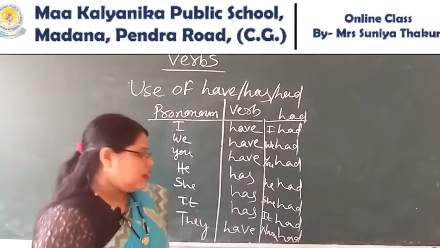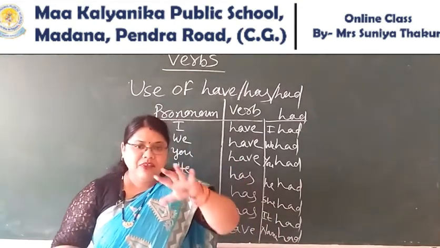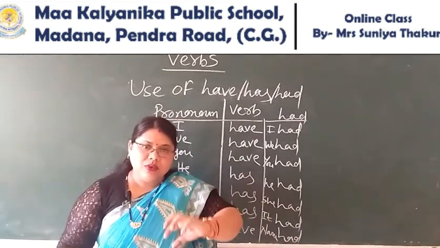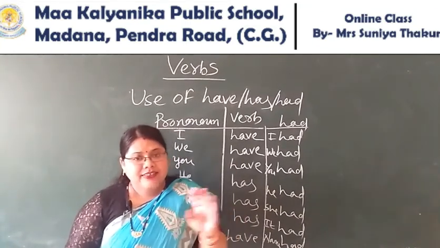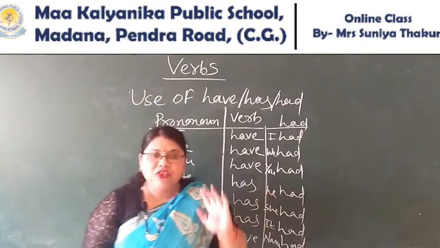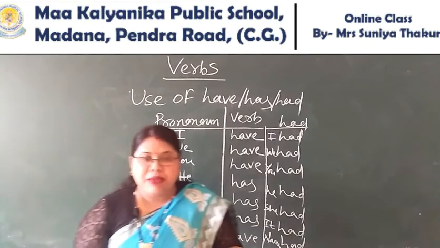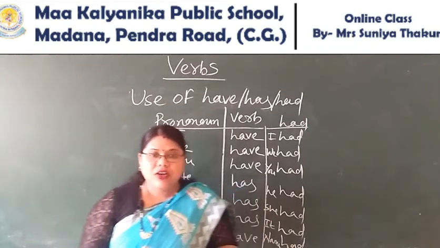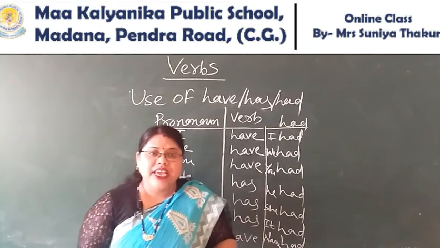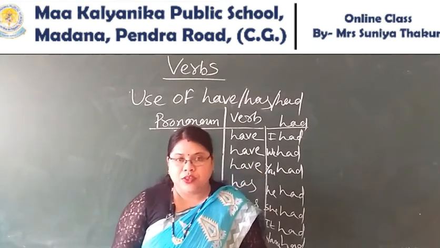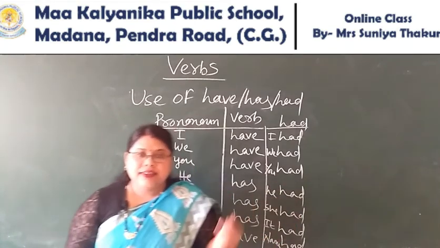So students, I told you what is the use of am, is, are, was, were, have, has, had. In this topic, we have discussed these things. And before, I told you what is a verb also. You should remember that all the action words are called verbs, and whatever the uses of am, is, are, was, were, you should use according to the pronoun. Pronouns are I, we, you, he, she, it, they.